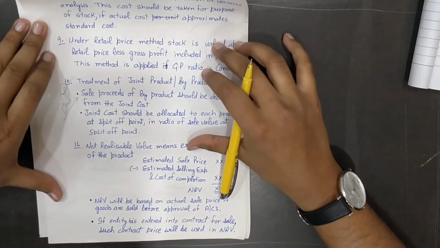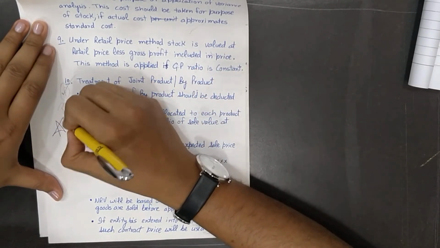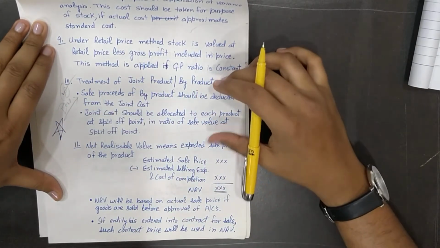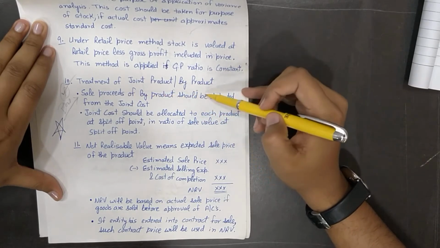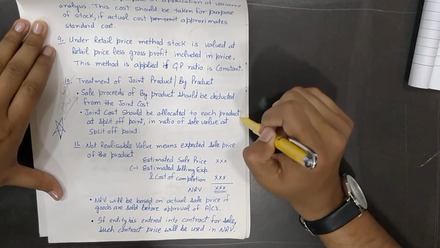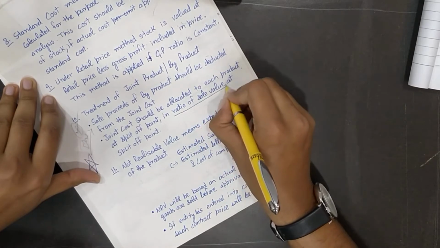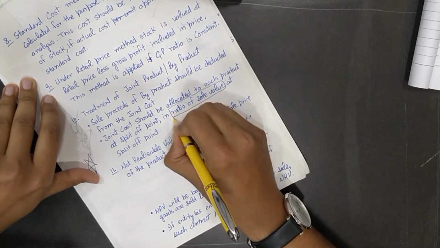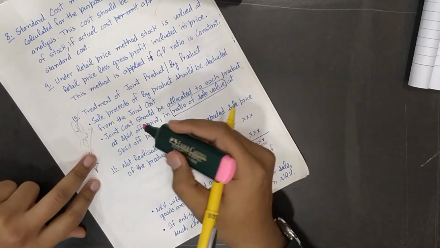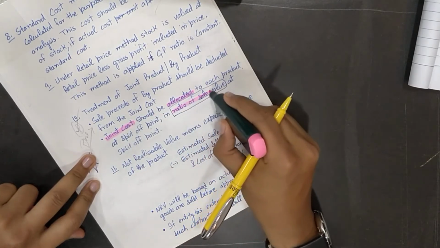Alright, next: treatment of joint and byproducts. This is important. We'll see questions in the practice manual for this specific portion. Sale proceeds of byproduct should be deducted from the joint cost. Joint cost should be allocated to each product at split-off point in the ratio of sale value. The most important line is this, I'll just highlight it for you: joint cost is allocated in the ratio of sale value.